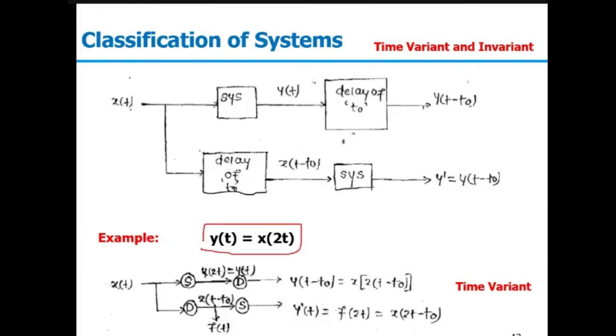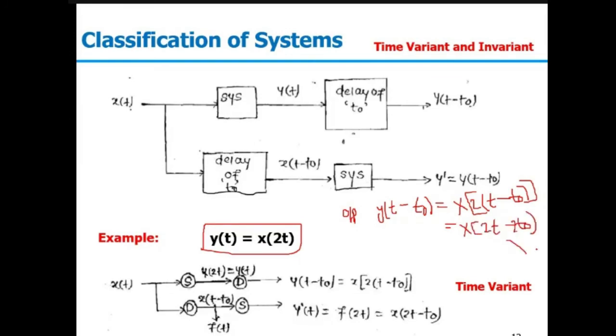This is given to us and we need to cross check it for time variance property. So y(t) equal to x(2t). First, we will go for delaying the output. When I am delaying the output, that is y(t minus t naught), we are replacing t by t minus t naught. So this will be x of 2, comma, and we are replacing t by t minus t naught. So when the output is delayed, it will be x(2t minus 2t naught). This is equation 1.